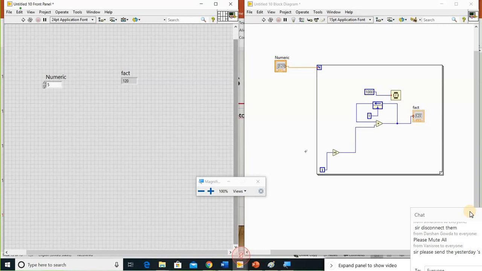Right? So while doing in text programming compared to whatever we have done in LabVIEW, it is very simple once you know all the concepts. So this is a simple implementation in for loop. Same way, whatever the program, by using the for loop we can implement.